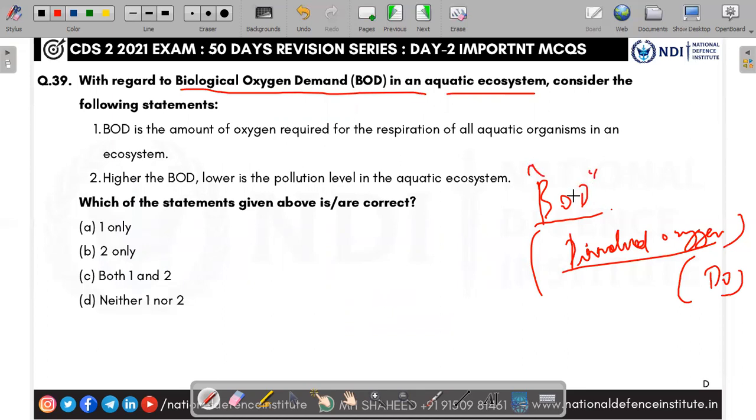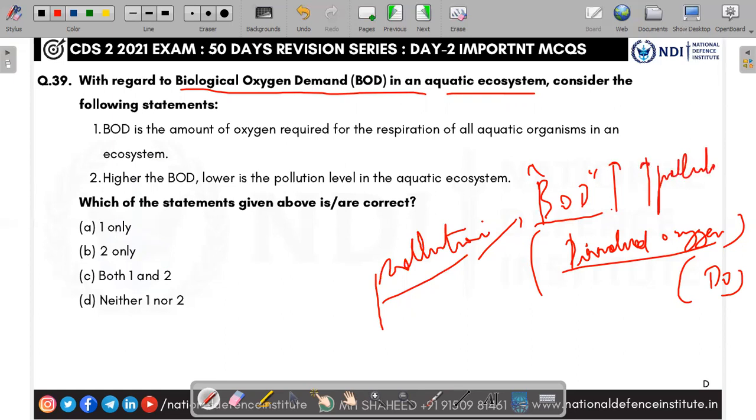Based on this, the pollution level is found out. Whenever the BOD is higher, it means the water is more polluted, because a lot of oxygen is needed since a large number of organic deaths has happened. If a single fish died, we need oxygen to decompose that fish, so less BOD is needed. But imagine 100 fishes die. The water is obviously polluted. So whenever the biological oxygen demand is high, the water is highly polluted. We can find that out from this.